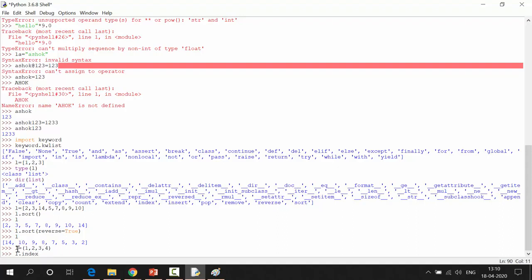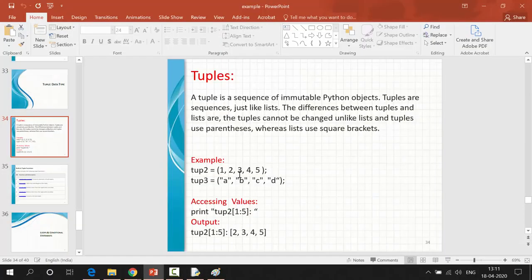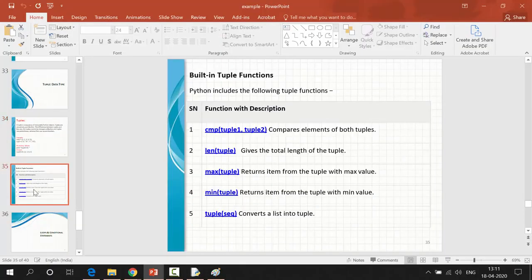In the case of tuples, we don't have this kind of operation. That is the mutability of a Python list and the immutability of a Python tuple. The fundamental thing you need to memorize is that a list is mutable, which means we can edit a list. A tuple is not mutable, which means we cannot edit a tuple once we have declared it. That is the tuple data type, which we have already seen.